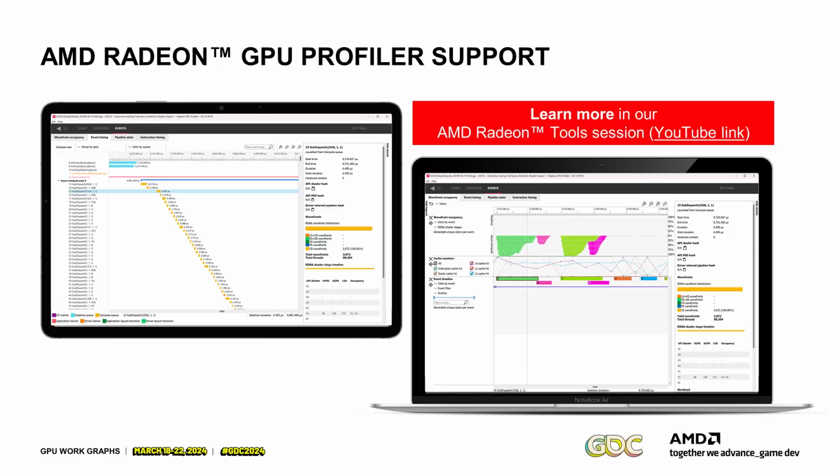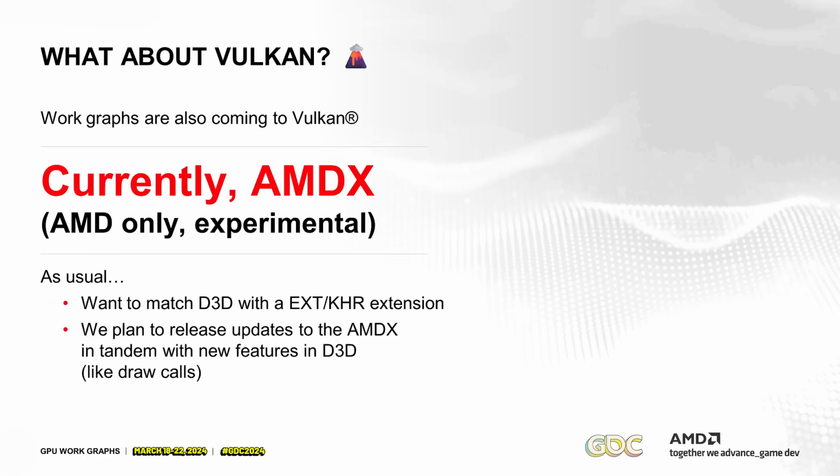So far I've been talking about D3D. So what about Vulkan? Work graphs are also coming to Vulkan. There's an AMDX extension. So it's AMD only and experimental. But as usual, we want to match D3D with an EXT or KHR extension. And we plan to release updates to the AMD extension in tandem with new features in D3D. So you can expect that Vulkan will be on parity for the foreseeable future.